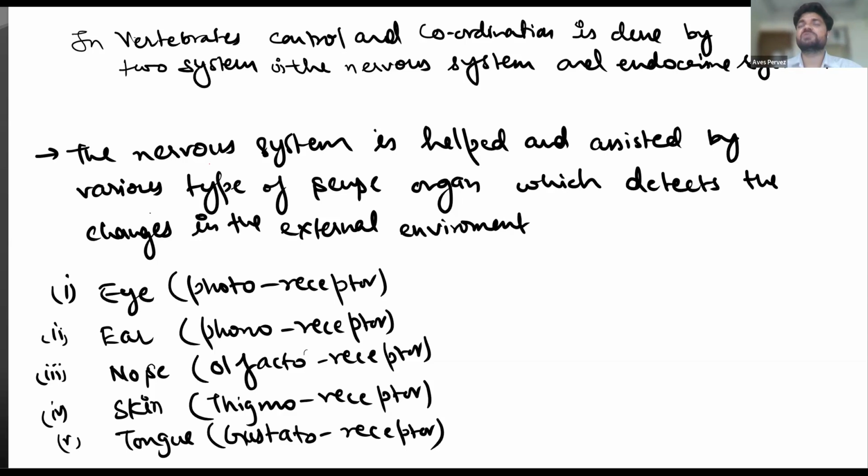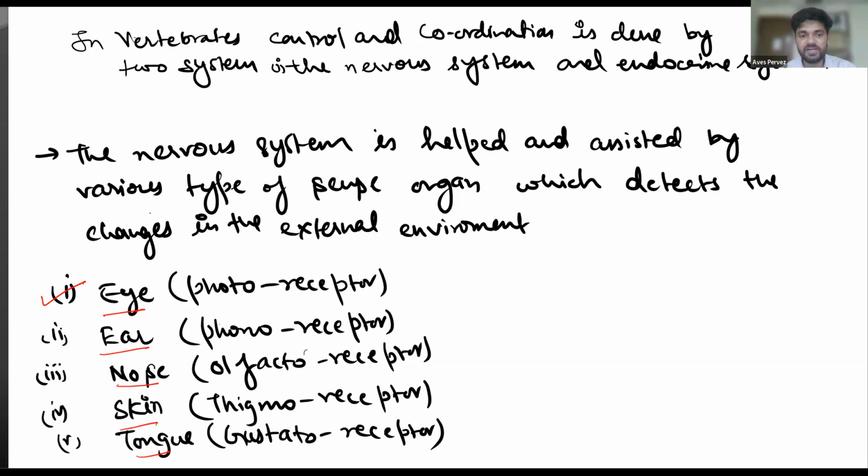Whatever we are responding to, for example a very hot or cold climate, a very good smell or bad smell, a good view or bad view, a good taste or bad taste, that is possible just because of the sense organs. That is the 5 sense organs: eye, ear, nose, skin, and tongue.